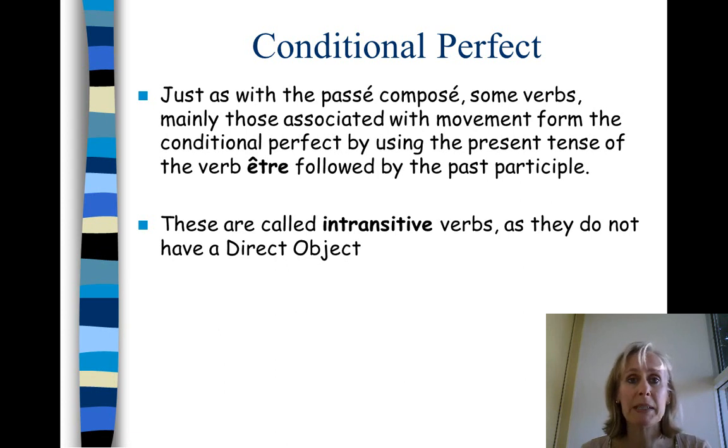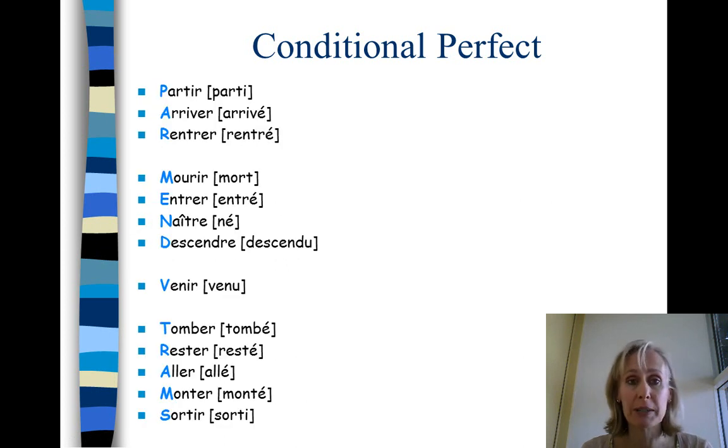And again, just as with the passé composé or any other compound tense, some verbs, mainly those associated with movement, form the conditional perfect by using the present tense of the verb être followed by the past participle. That should actually read the conditional tense of the verb être followed by the past participle. And they're called intransitive verbs as they don't have a direct object.